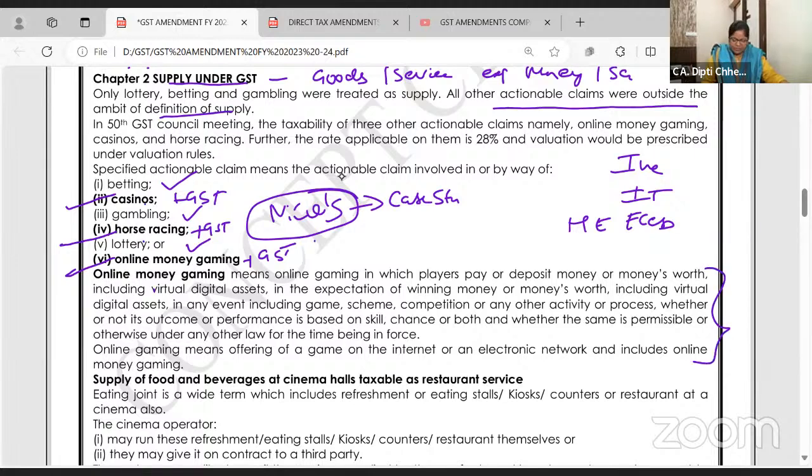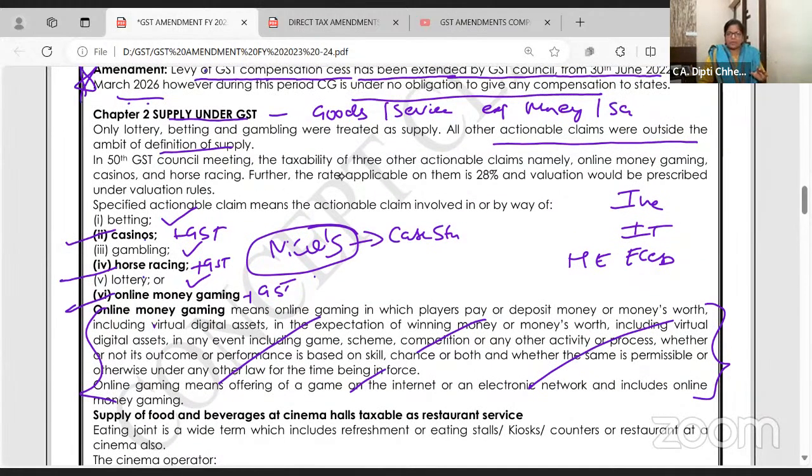Online gaming definition I have just given for reference, so I did not feel like deleting it. Read it if you want, otherwise leave it. Your wish. Now you followed.